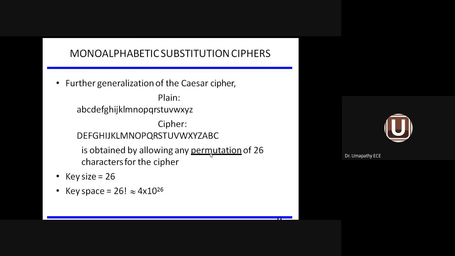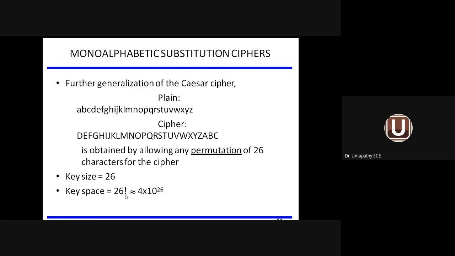But I can have a permutation of 26 characters for the cipher. Totally 26 letters are available in the English language. I can keep on changing the cipher information. In the next case, I can put G to A, H to B, and so on. Likewise, I can have 26 factorial permutations available. For each and every letter, I can keep on changing the alphabet.